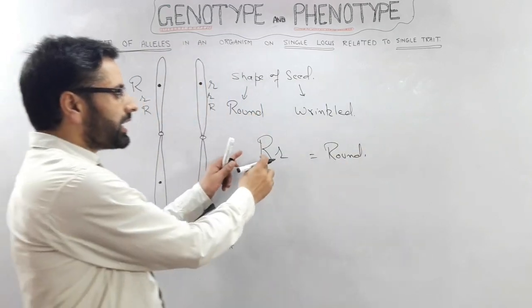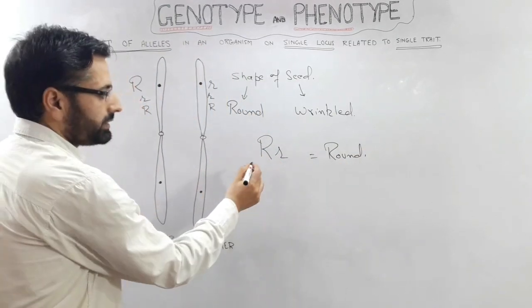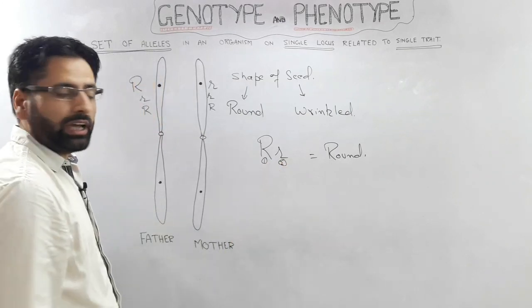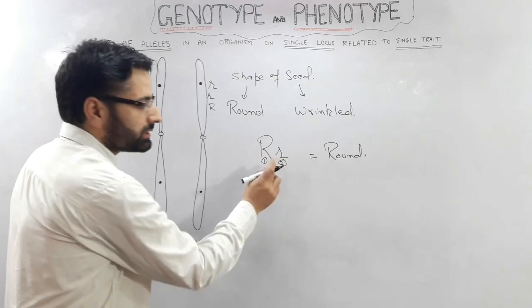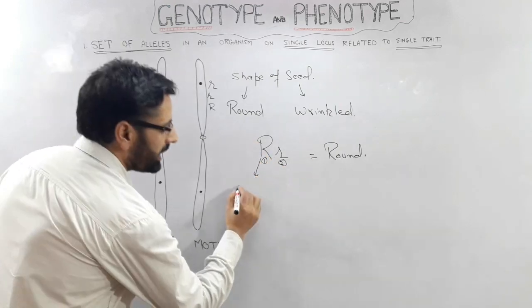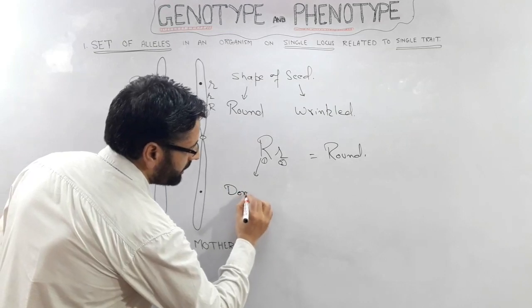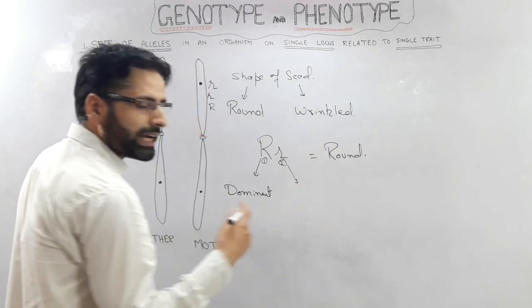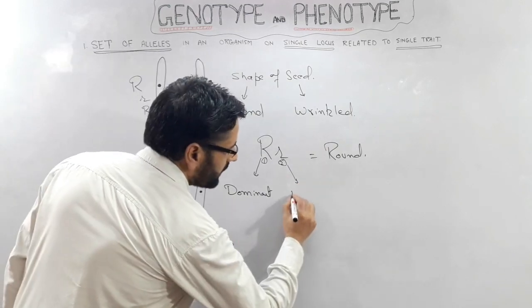And we have two alleles. This is one allele and this is the second allele. The allele which can express its effect, as you know, is called the dominant, and the allele which fails to express its effect is called the recessive.